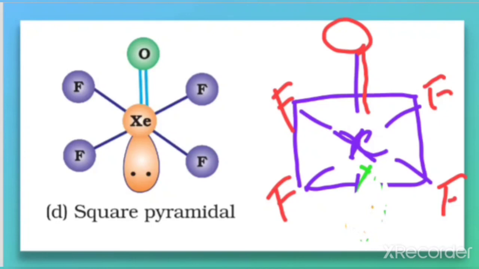How does it come to be a square pyramid? When you look at it here, it looks like a pyramid. It is a square pyramid. So this is the octahedral geometry for XeOF4, but the shape is square pyramidal.